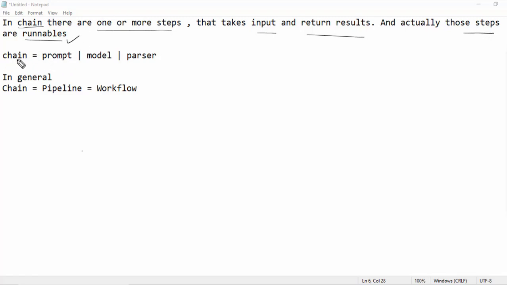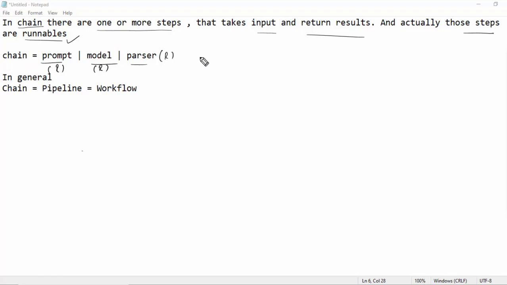So you have seen a lot of chains, like this is a simple example of a sequential chain. So here you see this is a chain, fine, and it has steps, and these are runnables. If you see, all are runnable.